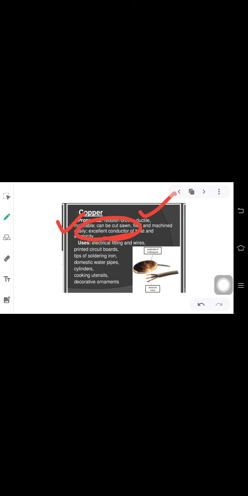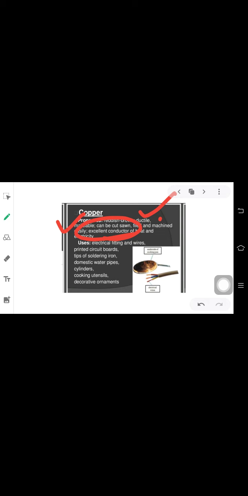Ductile means that a metal can be drawn into thin wires. So copper has both the properties of being ductile and malleable.